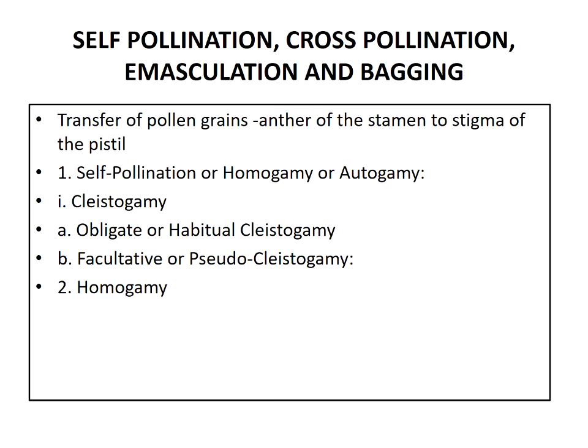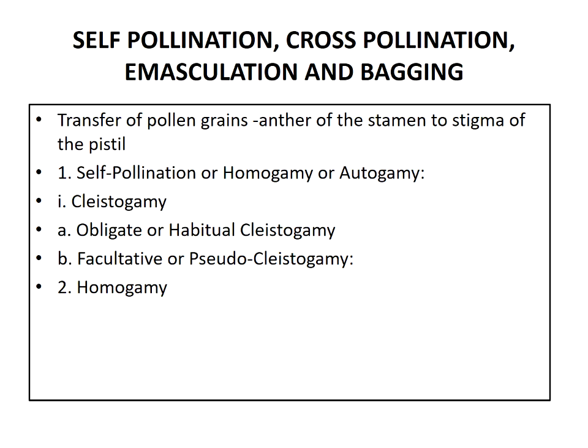Cleistogamy is of two types, that is obligate or habitual cleistogamy, where the flowers are typically cleistogamous and never open. Small underground flowers of Commelina are the example for the obligate or habitual cleistogamy.